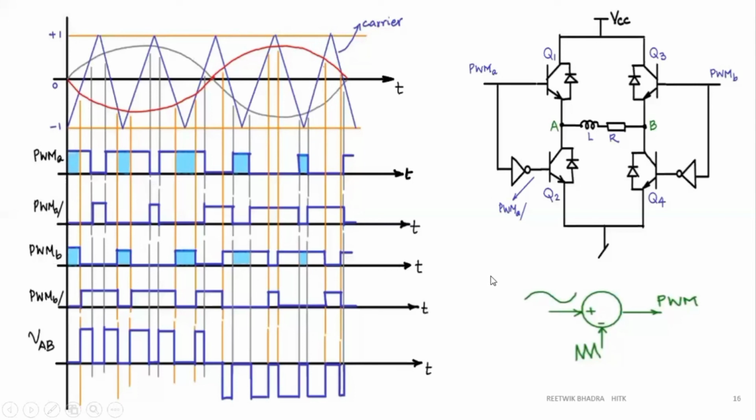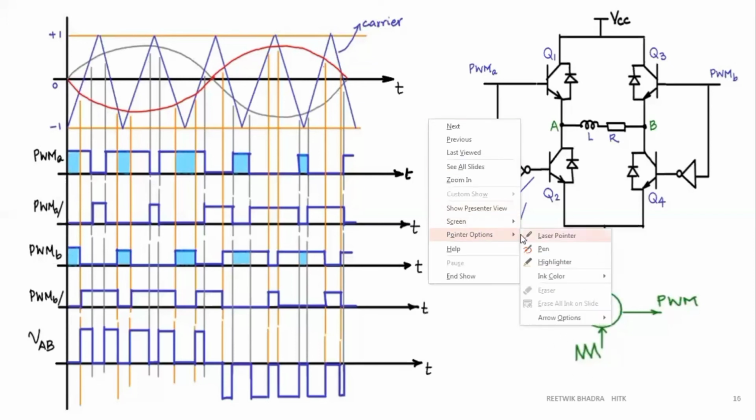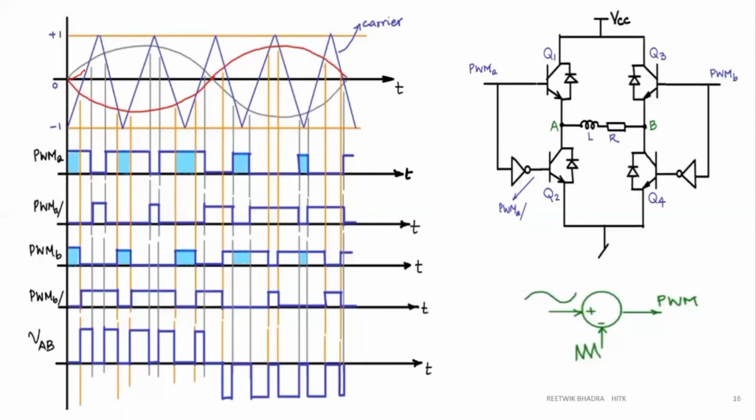So whenever the sine wave is greater than this triangular wave, that means this small portion, this is greater than this blue line, so we are getting a pulse. Then this portion over here, this blue line is greater, then we are getting 0. Then again for this portion over here, up to this, this ash color line is greater than this, so we are getting a pulse over here. Like this, the whole pulse train continues. I hope everybody is understanding. I'm not continuing all the pulses, but I'm telling you how I am drawing this.